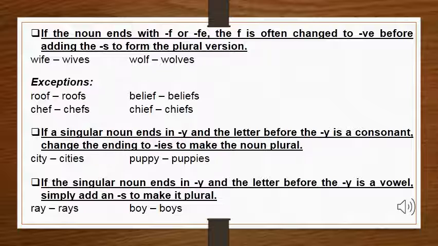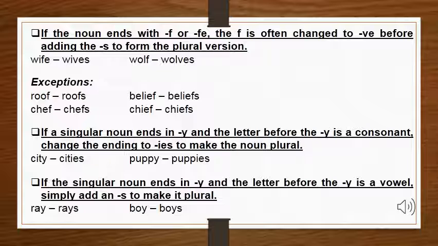Now, in rule number 5, if your singular noun ends in y and the letter before y is a consonant, then you will add ies, but before adding ies, you will remove y. Just like in example number 1, city becomes cities, and example number 2, puppy becomes puppies. Here we removed y and added ies. Now see the next rule.